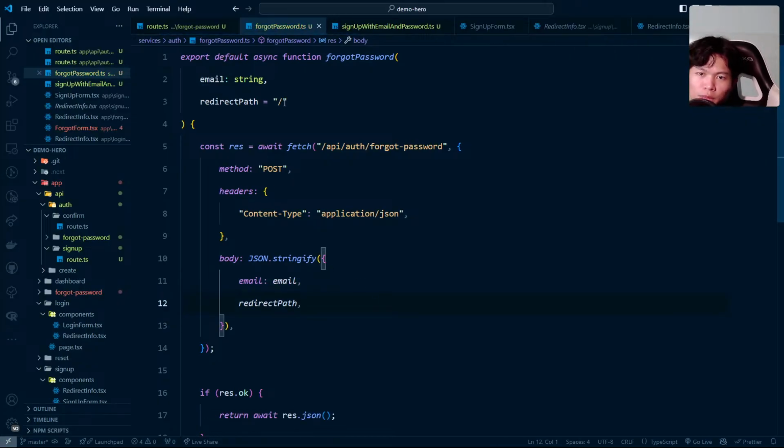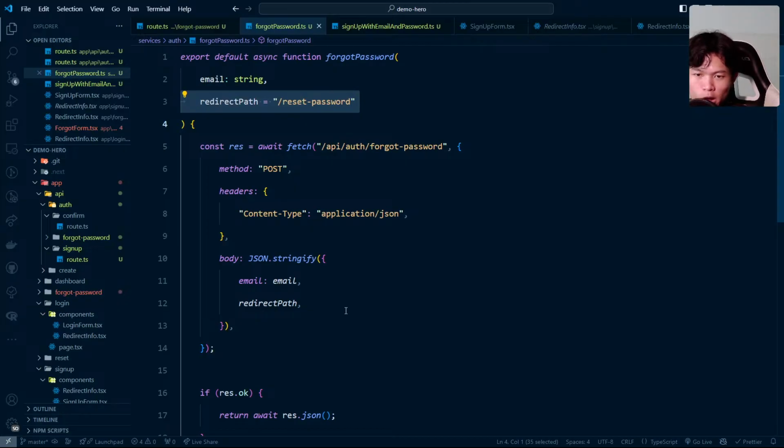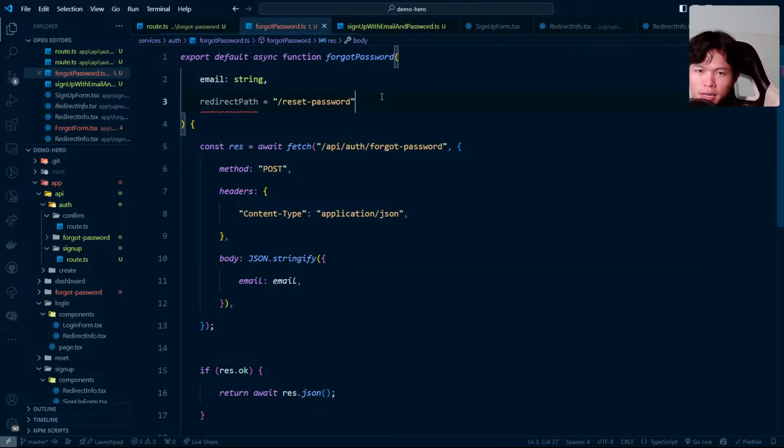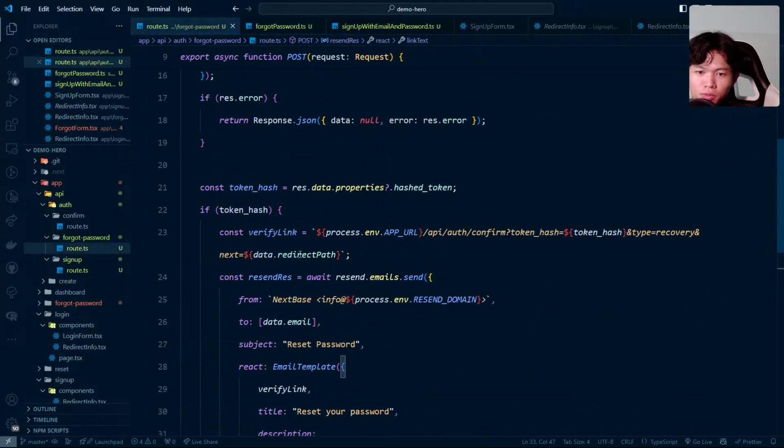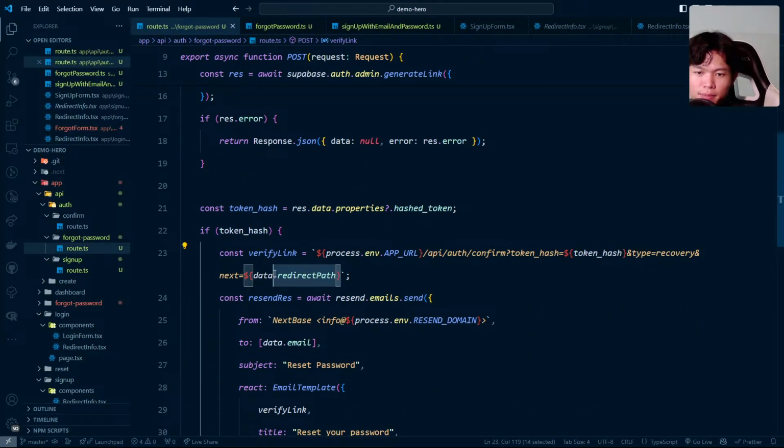And I would assume that this is going to reset password. So the path of the reset password is going to go into this one. This is the redirect path. And maybe we should not call the user path. What we need is just an email to the API only. So in the route right here, we do not need to pass it as a variable from the data. We can do it by ourselves.